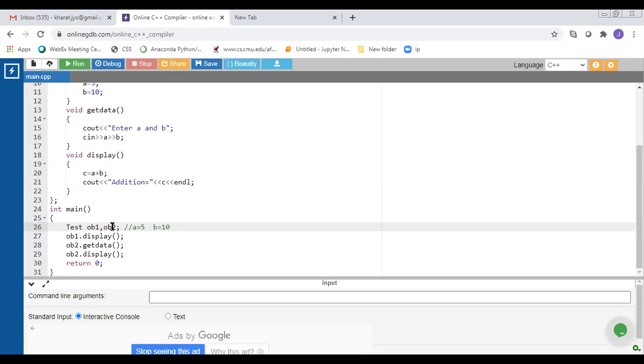Now we create this object ob2. At the same time, value of a and b variable is 5 and 10 for object 2. But now here we call get data function by using ob2. So here we enter value of a and b variable, that get overridden here. And then now we'll see execution.